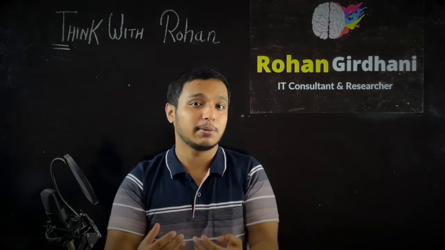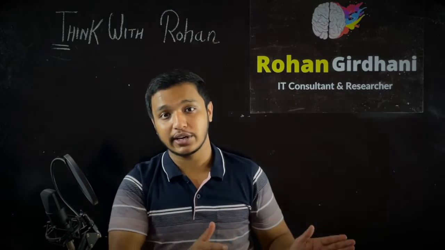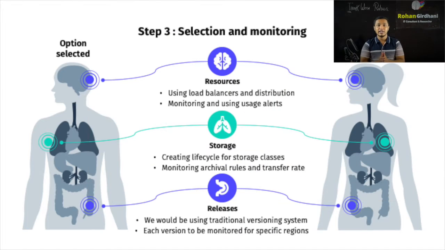Now let's come to the implementation, which is step number 3, known as implementation and monitoring. When you have these features in hand, you need to identify the best possible implementation for each group, because there could be multiple implementations for groups or even smaller subunits in that group.